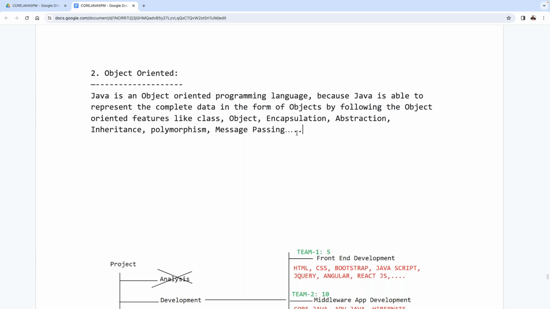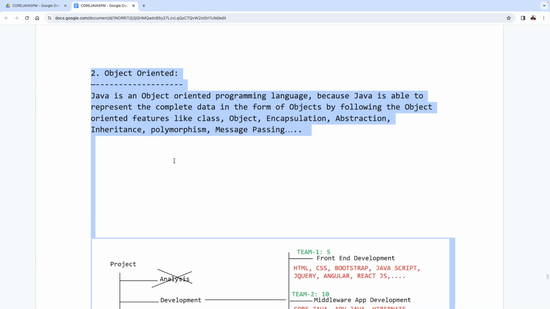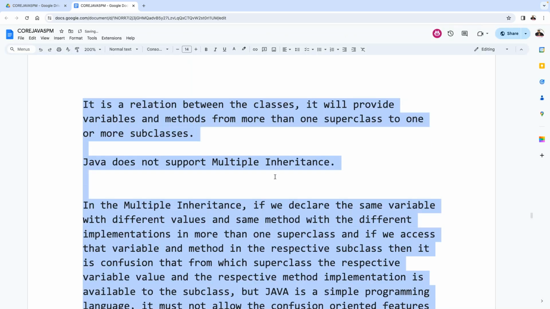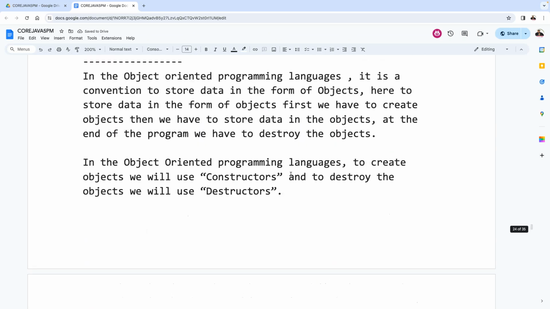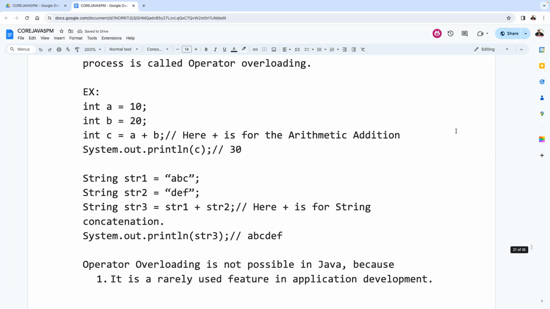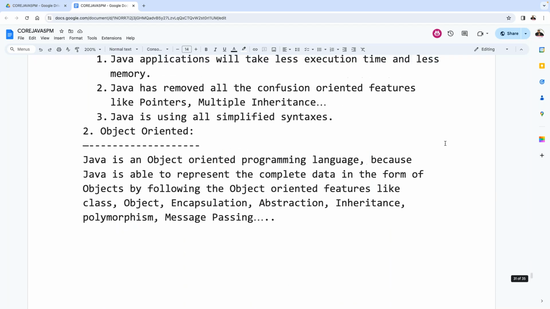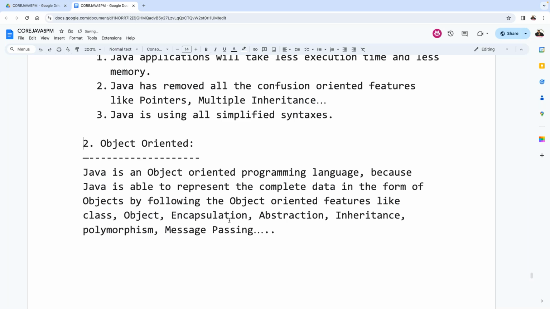That's why we can conclude that Java is an object-oriented programming language. Are all of you getting clarity on this point or not? Right, sir. That's okay, fine. This is the total view of object-oriented programming languages.